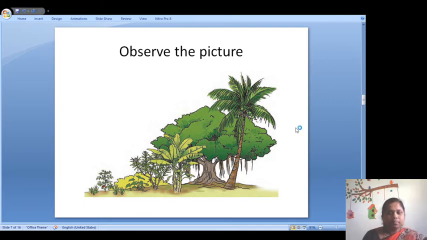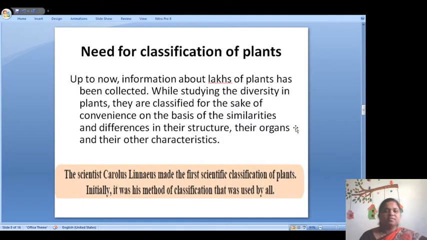For that purpose, the scientist Carl Linnaeus was the first who made the scientific classification of plants, and due to him we are able to study now lakhs of plants. Why? Because he classified the plants on the basis of their similarities, structures, their organs and their other characteristics.